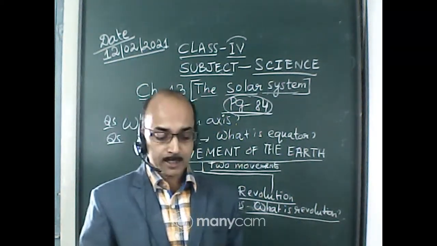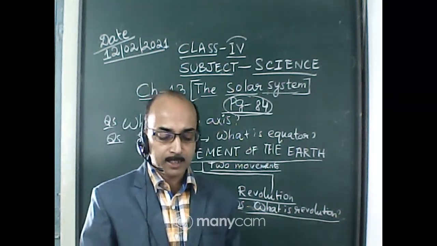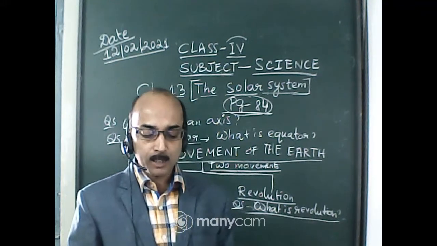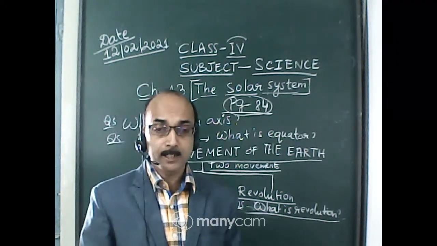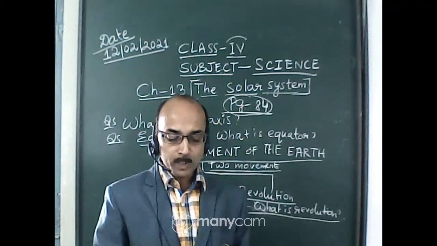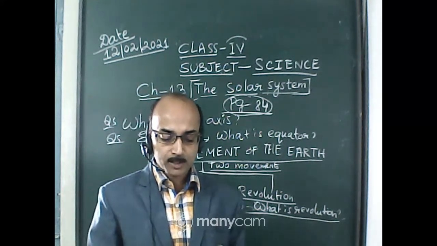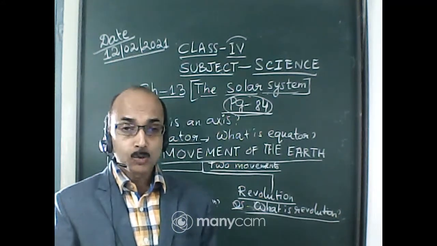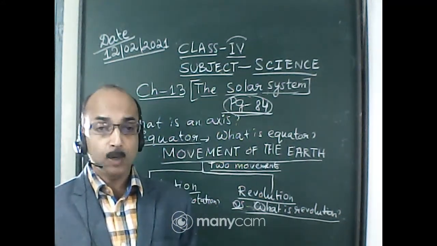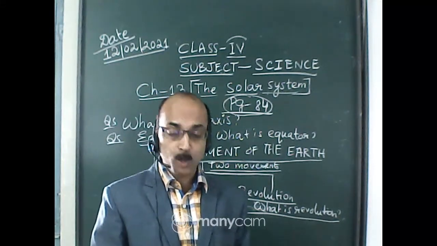Now, days and nights. The part of the earth facing the sun receives the sunlight and has day. The other half of the earth that is away from the sun does not receive any sunlight and is in darkness, so it has night. As the earth rotates, different places move near or away from the sunlight. This causes day and night. The sun appears to rise in the east and set in the west because the earth rotates from west to east on its own axis.